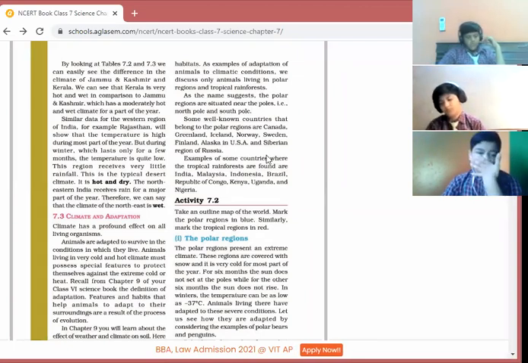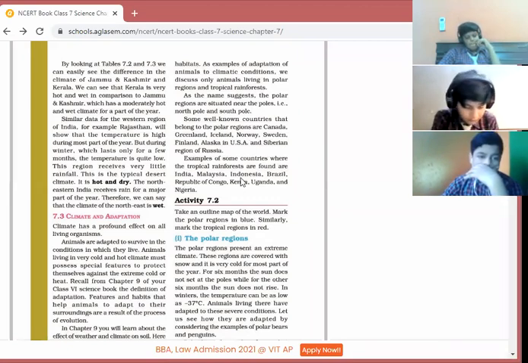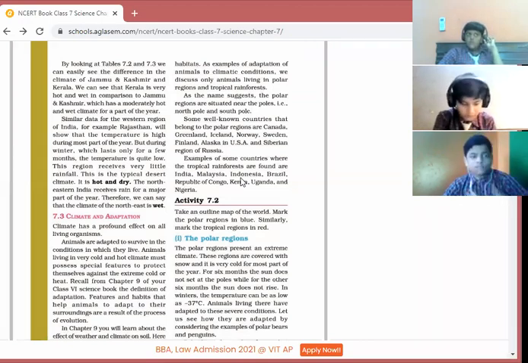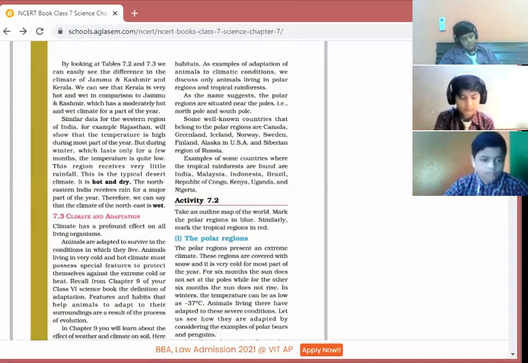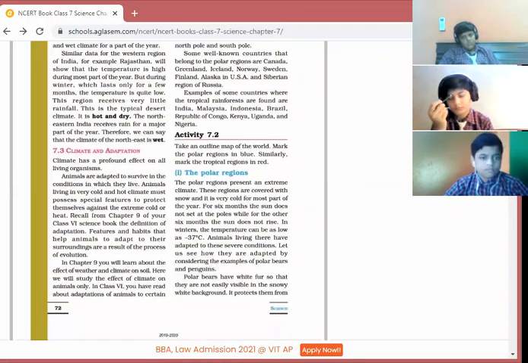So children, next, this is a hint showing where the polar regions occur, and here are the tropical rainforests. Now in the next paragraphs we are going to study polar regions and tropical rainforest in detail and the animals which are adapted there. Everybody has heard about the polar bear and penguins. What's the color of the polar bear?